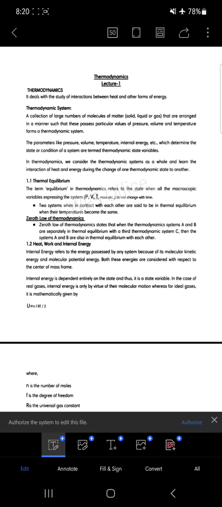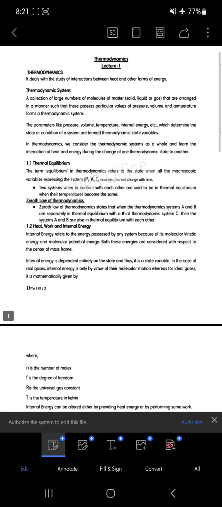Next we come across the thermodynamical system. A system can be assumed to be a collection of a large number of molecules. Everything in nature is made up of molecules, or one can say it is matter. It can be solid, liquid, or gas. In this chapter we'll mainly be studying gases. There are some parameters which decide the state of the system, and these parameters are pressure, volume, temperature, and internal energy.